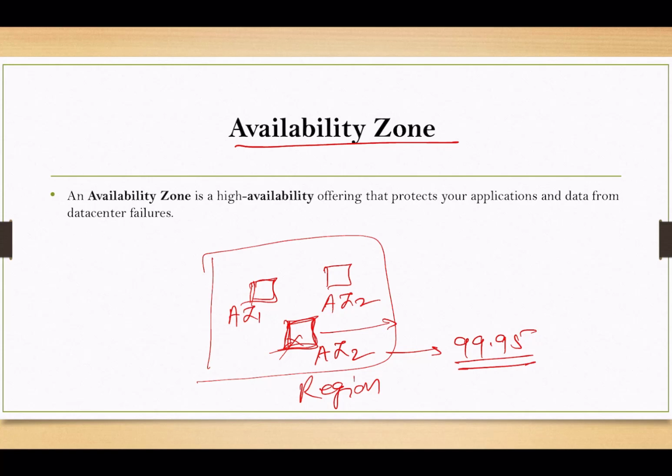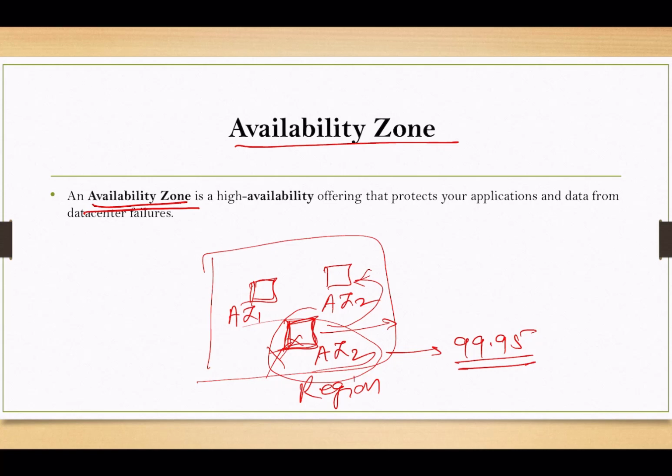Sometimes we can have a failure. If one AZ is not available, then the services running on it can move to another one. Sometimes we have planned maintenance as well, if they are upgrading something or patching their components. In that case also it helps us. We will commonly see such scenarios in questions, like which component helps us in Azure if any data center fails. In that case, the availability zone helps us.